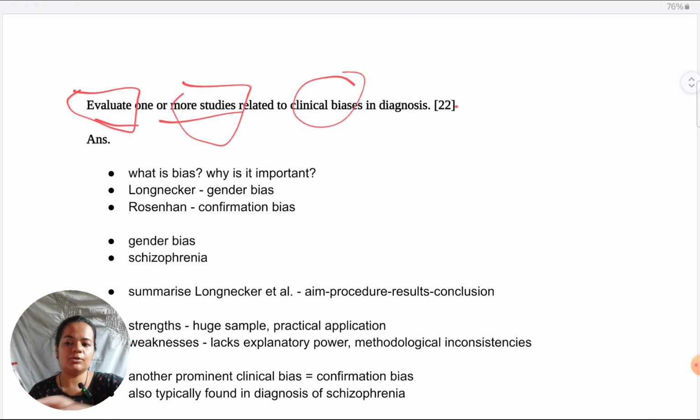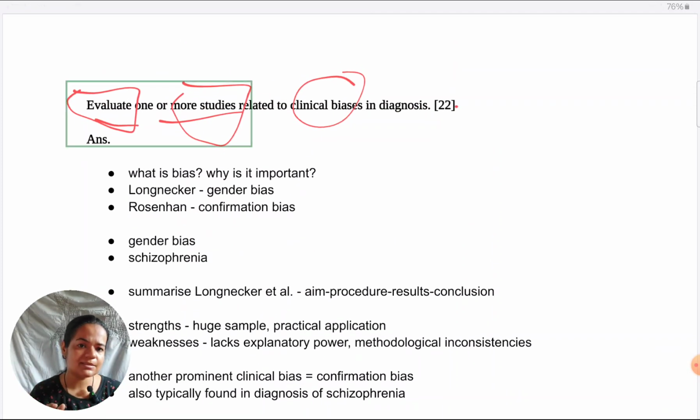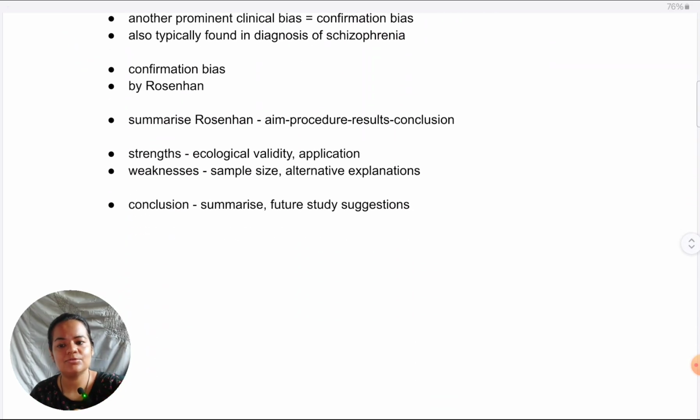So focusing mainly on the strengths and weaknesses that have been given throughout the answer, and presenting the weaknesses in terms of suggestions for improvement for future research. That is how I would structure and evaluate a study question. And whatever tips I have given in between, I want you to focus on those.